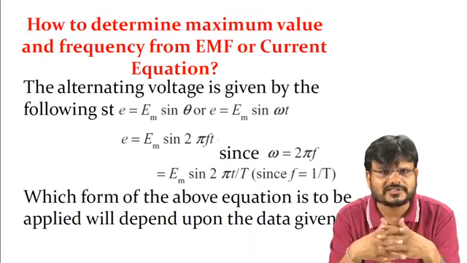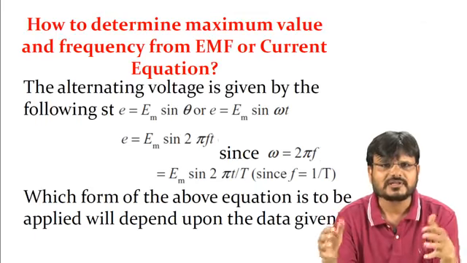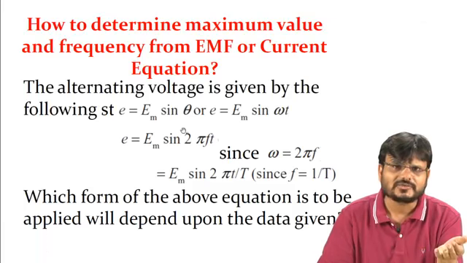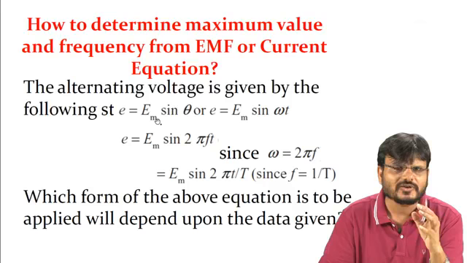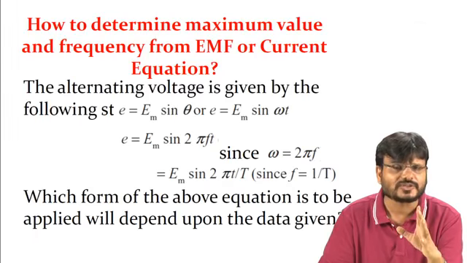And what is the standard equation for the alternating voltage? The standard equation for the alternating voltage can be written as: small e is the instantaneous value. So e can be written as Em sin theta, where Em is the maximum value of voltage.